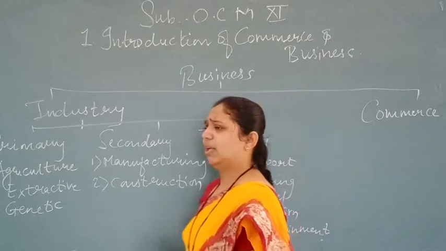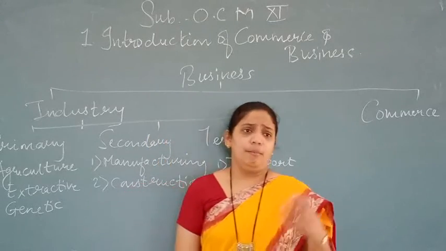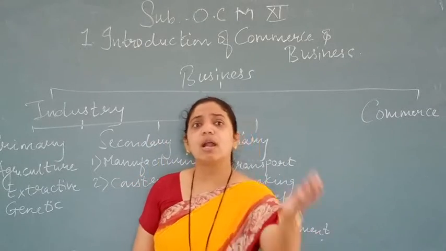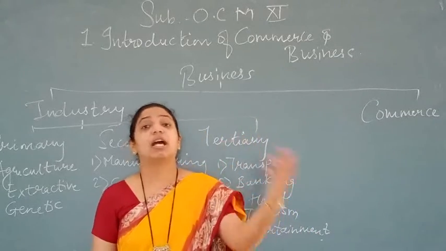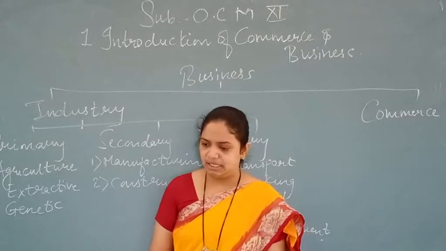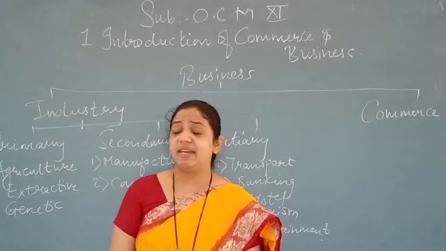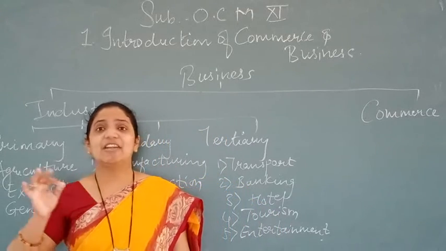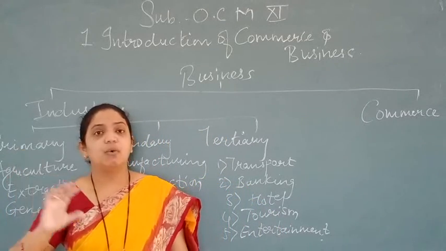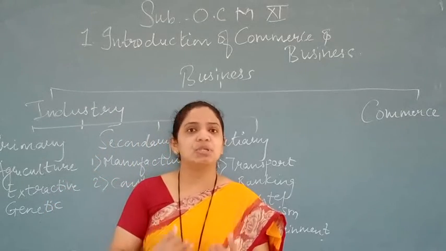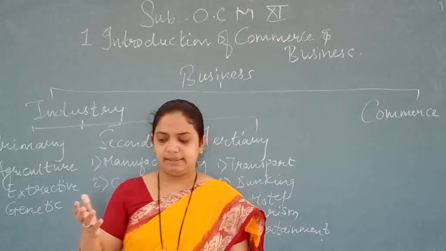Industry doesn't come into the part where only production is there. Production, processing, you are dependent on another industry, or you are making the product for another industry, like this also it can be there. Industry always creates form utility. Underline this line, very important it is. Industry creates form utility. So it converts the raw material into a usable finished product. You can use it, you can consume it.